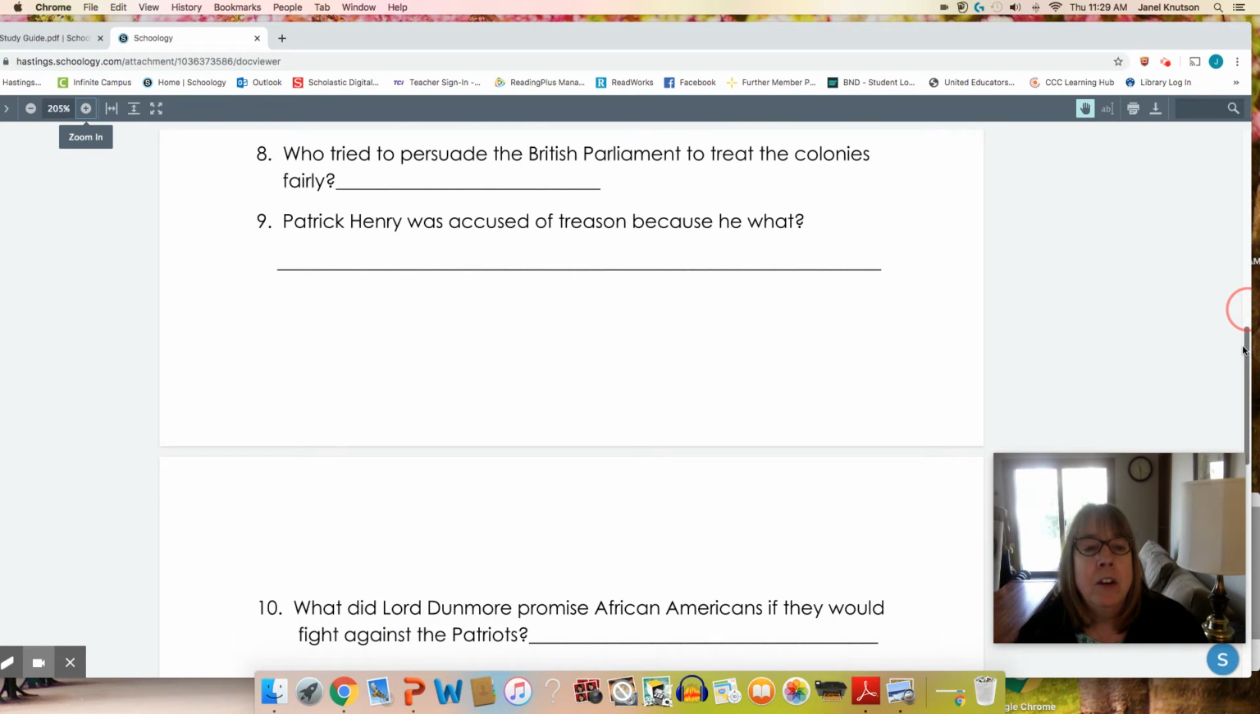Number 8, who tried to persuade the British Parliament to treat the colonies fairly? It was Benjamin Franklin who did this. Benjamin Franklin was in Europe, so he was able to go to Parliament and speak about the colonies, and he asked them to treat them fairly. And it didn't work, but he tried really hard to make sure that they were given a voice over there. He was going to be the voice. So Benjamin Franklin was the one that tried to do that.